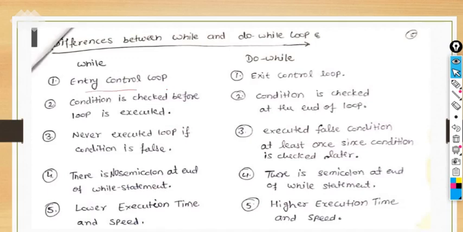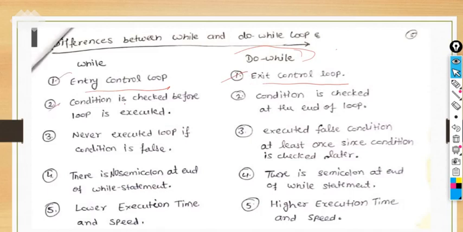So the while loop is called an entry control loop, and the do while loop is called an exit control loop. Why is it so? Because at the entry point in the while loop we are checking the condition, and only then are we giving entry into the loop. But in the do while loop we are not checking the condition at the entry point, rather we are checking the condition at the exit point. That's why it's known as an exit control loop, and this is an entry control loop.